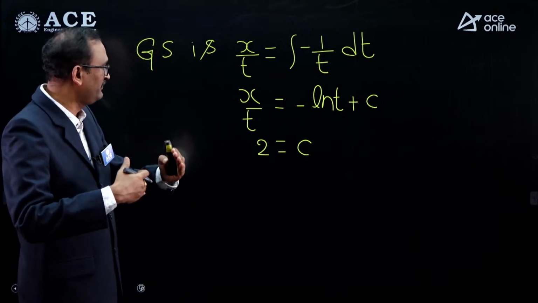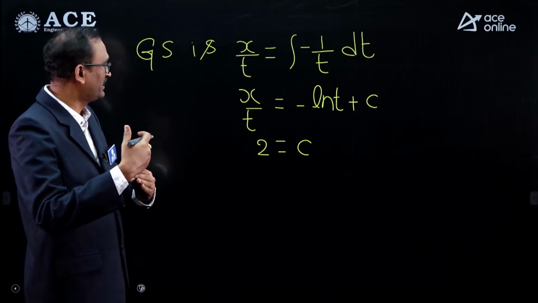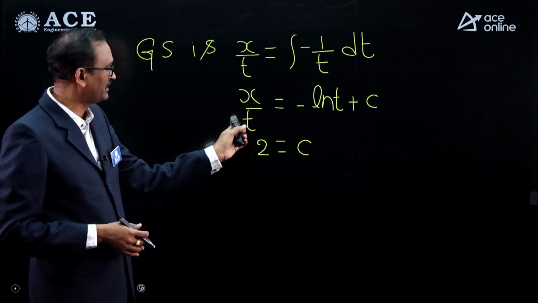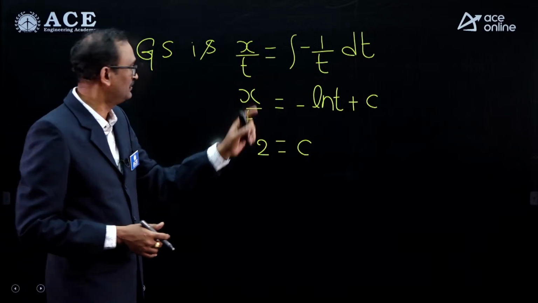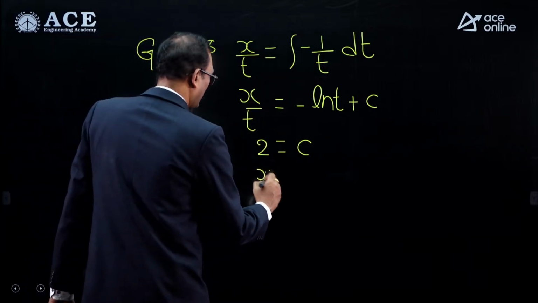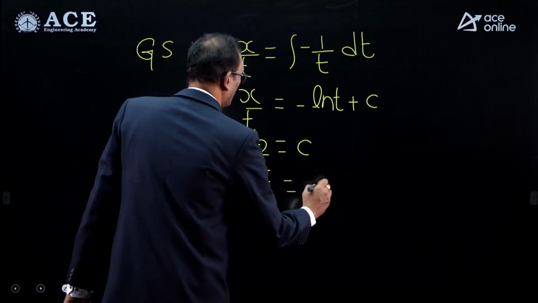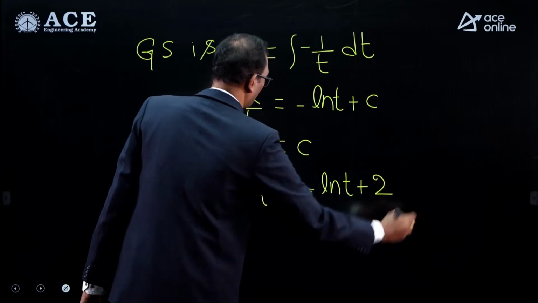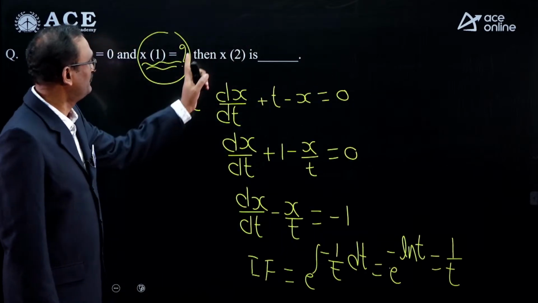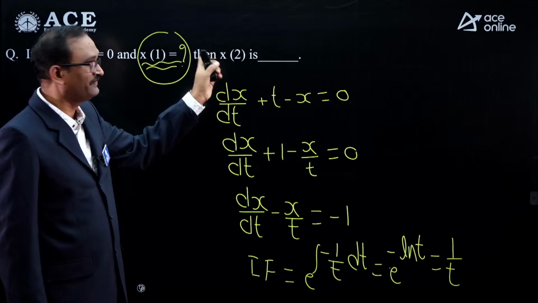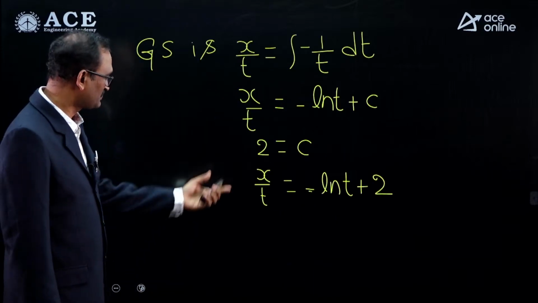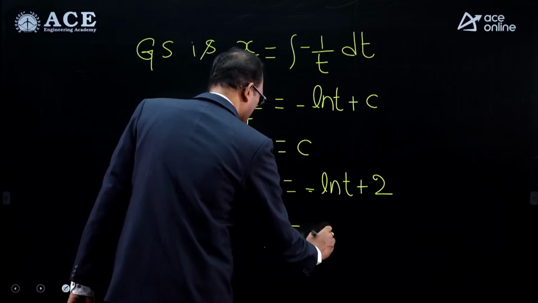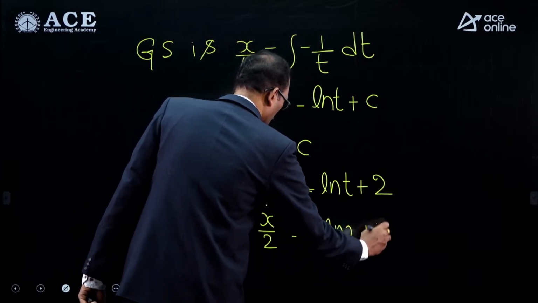That's why, randomly, if I assume x of 1 equal to 2, that is x is 2 and t value 1, this is the c value. So from this, x by t equals minus ln t plus c, so c value is 2. Then what were we asked? We were asked to find x of t when t equals 2. So substitute t equal to 2. So x by 2 equals minus ln 2 plus 2.